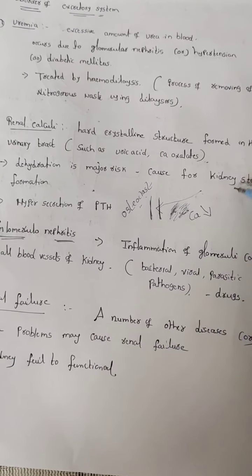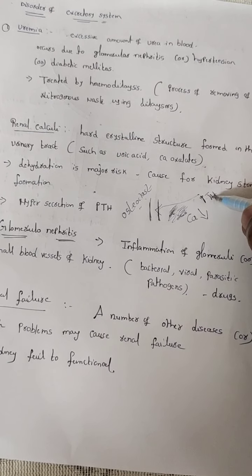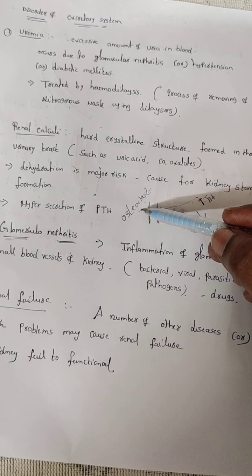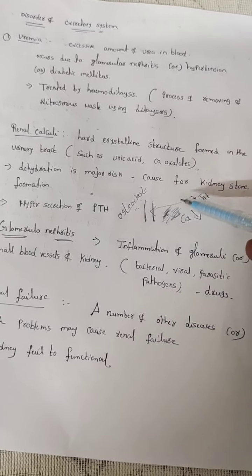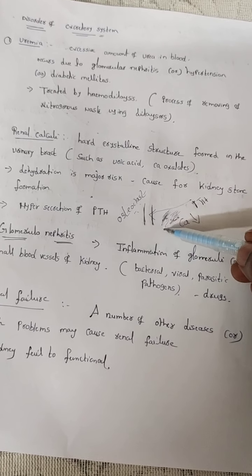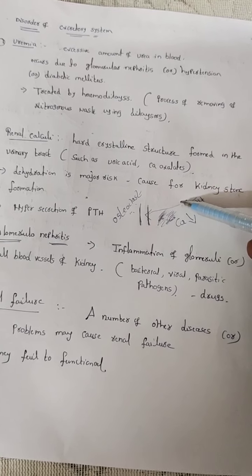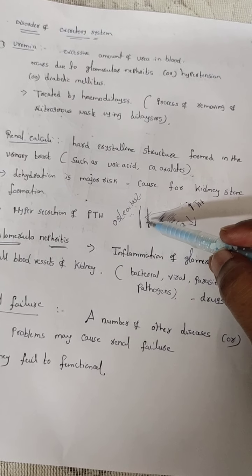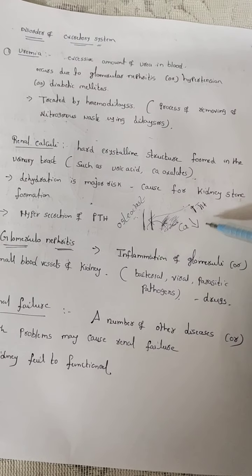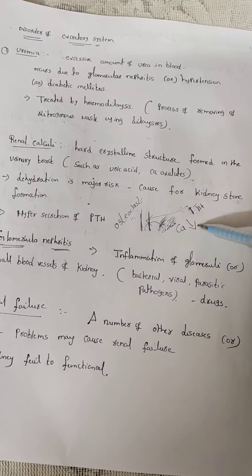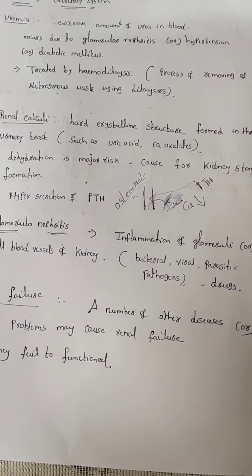When parathyroid hormone stimulates the osteoclasts, these cells undergo resorption. Resorption means loss of calcium from the bones. When calcium is lost from the bones, that calcium enters into the blood. Now the calcium level increases in the blood. That is the main use of parathyroid hormone.